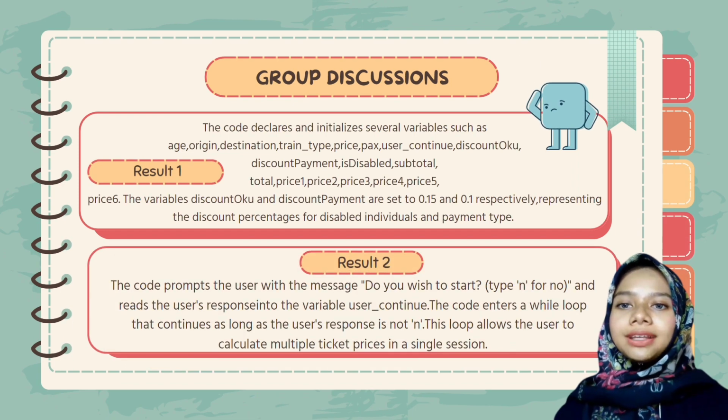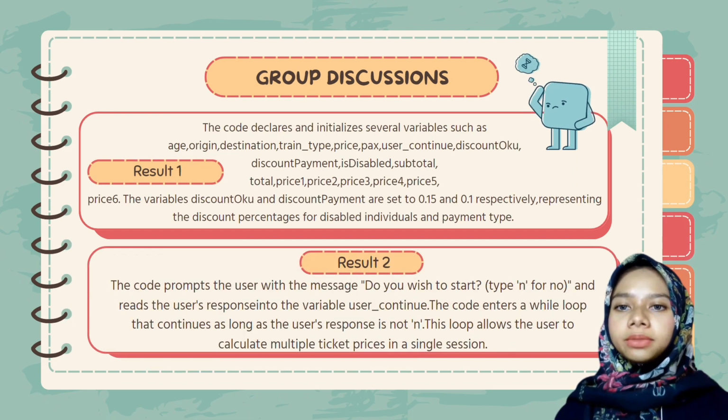Discussion. The code declares and initializes several variables such as age, origin, destination, train_type, price, packs, user_continue, discount_OKU, discount_payment, is_disabled, subtotal, total, price1, price2, price3, price4, price5, and price6. The variables discount_OKU and discount_payment are set to 0.15 and 0.1 respectively, representing the discount percentage for disabled individuals and payment type.